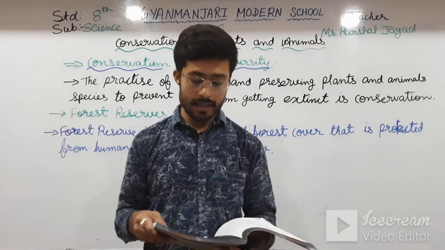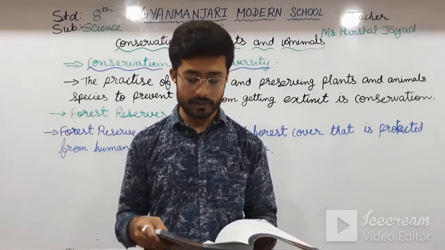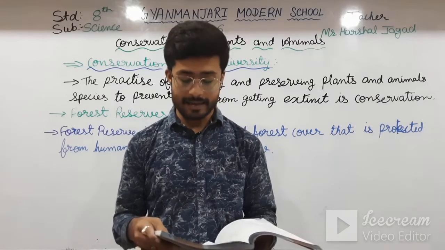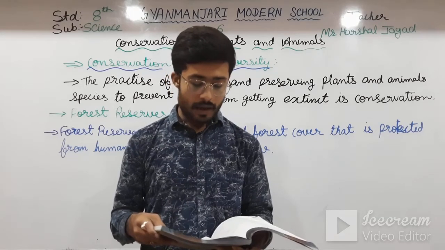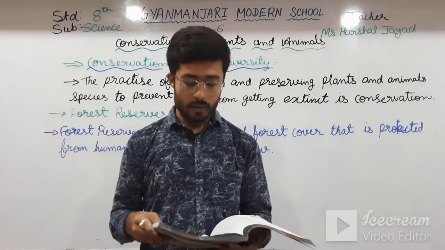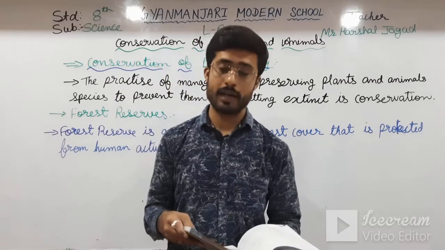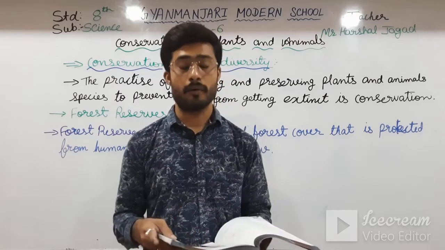Kanha National Park protects tigers, and it is located in Madhya Pradesh. Periyar Wildlife Sanctuary protects Asiatic lions, and it is located in Kerala. Keoladeo Ghana Bird Sanctuary protects bird species, and it is located in Bharatpur, Rajasthan.